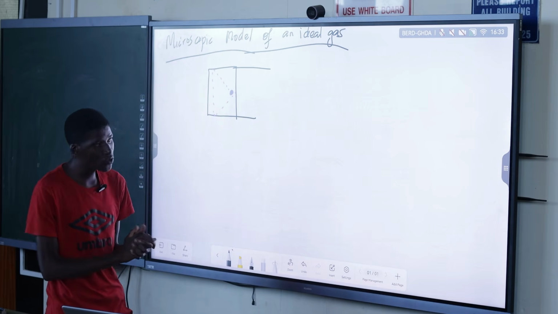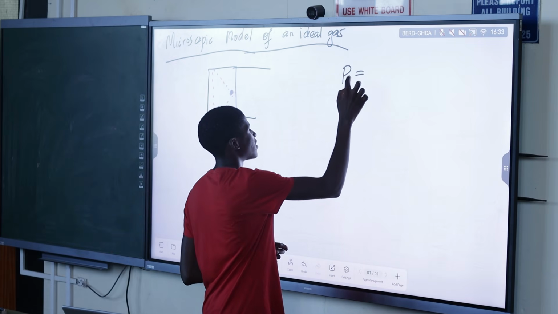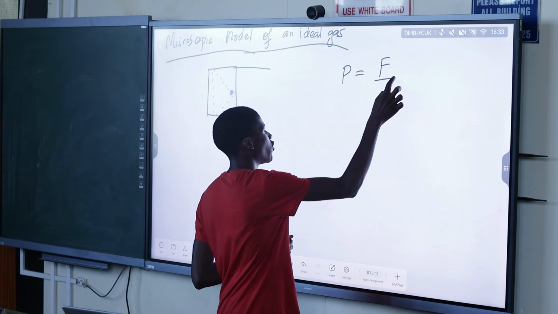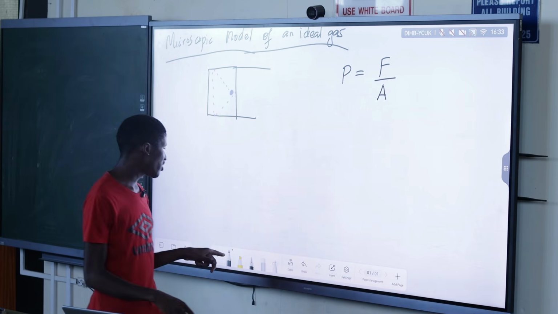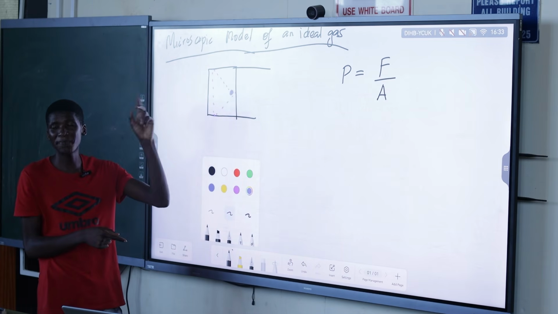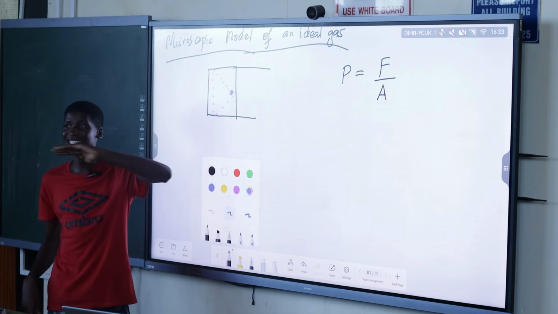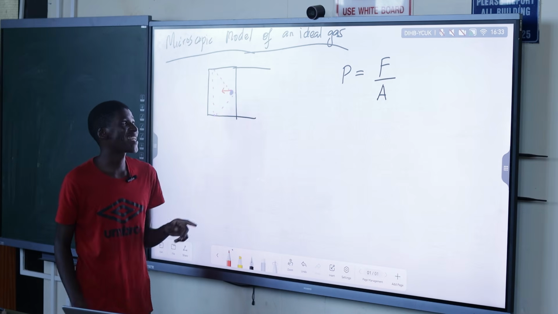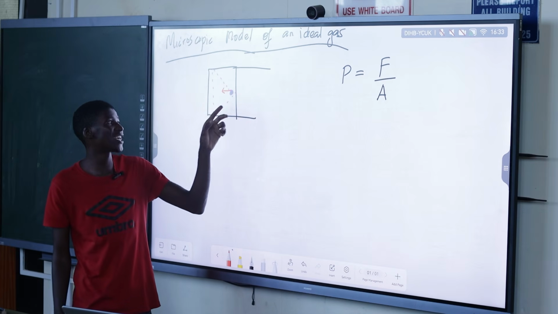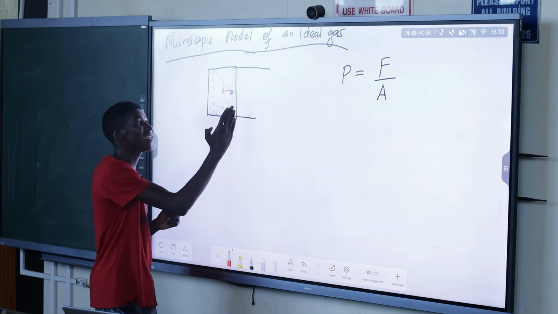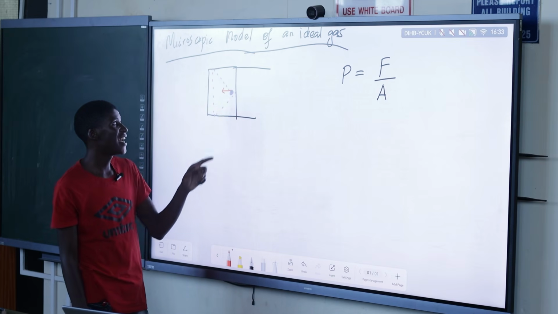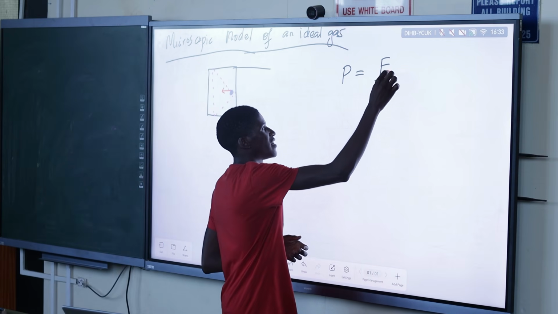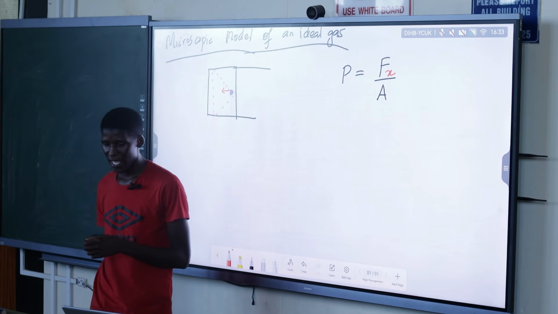For us to do that, we need to define pressure. What is pressure? Force per unit area. So we know that pressure is equal to force per unit area. In motion, we know that this is in constant random motion, but let's consider only motion along the x-axis. The force that we're talking about here is the force experienced by the piston, normal to the surface. We're just going to take the horizontal component, so we say the force Fx over the area.